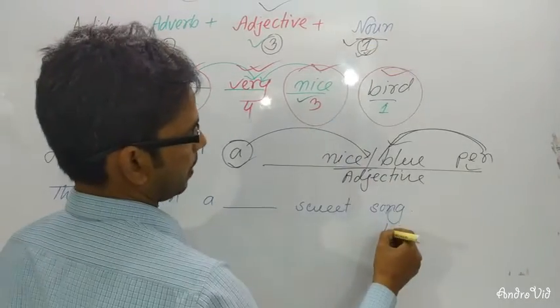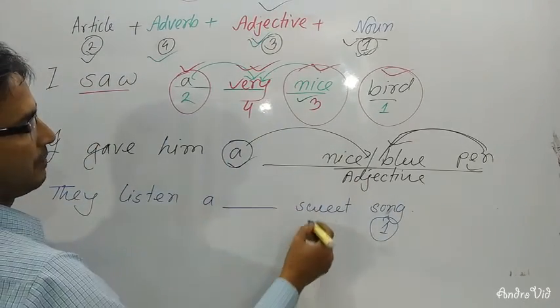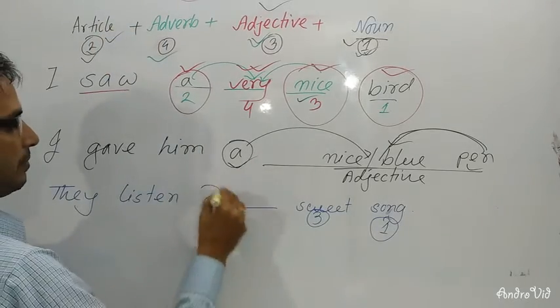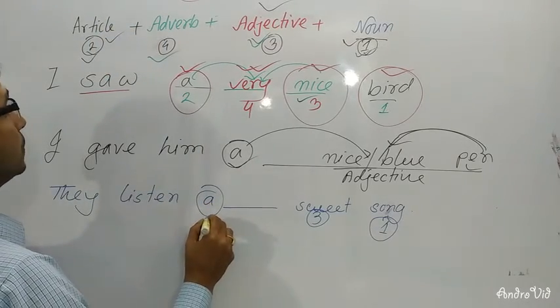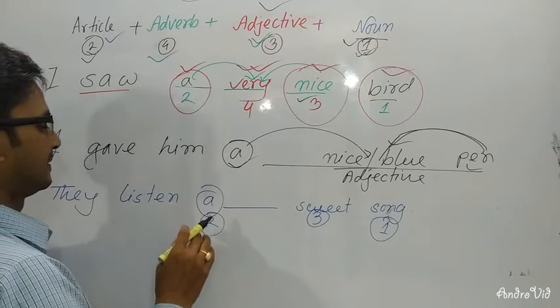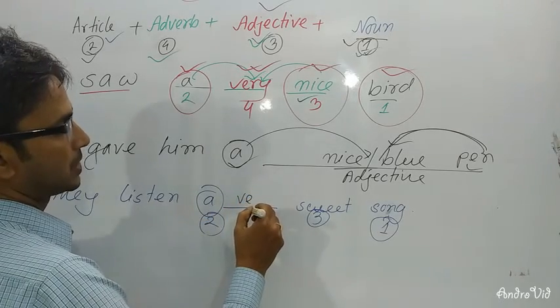You have noun, number 1. Then before the noun you have adjective, number 3. And you have article, number 2. So you will have to use number 4, which means adverb. So you will write here, they listen a very sweet song.